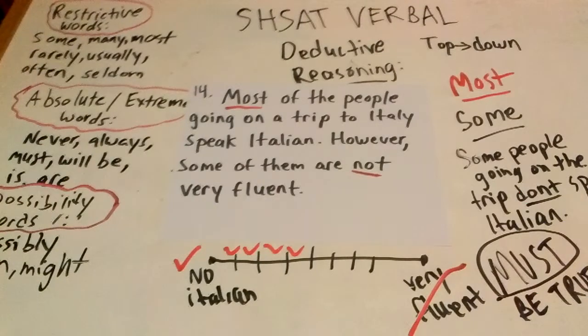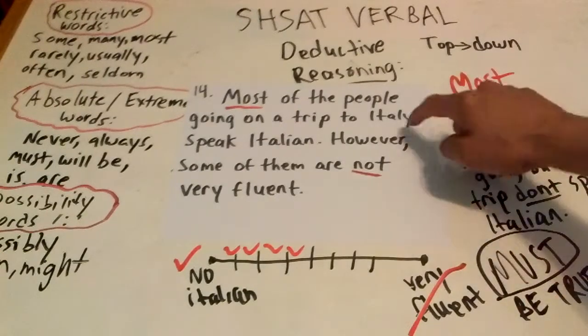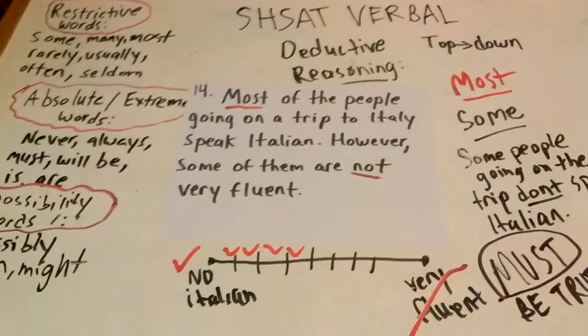So here they're talking about the fact that most people speak Italian that are going on this trip. But then for the opposite, it's kind of like if I talk about heads when I'm talking about a coin. The complement to talking about heads when I talk about a coin is to talk about tails. Because tails is as much a part of a coin as heads. There you go. That's a perfect analogy, alright? And that's what you have to do for each sentence involved.